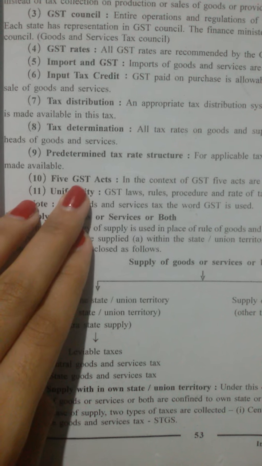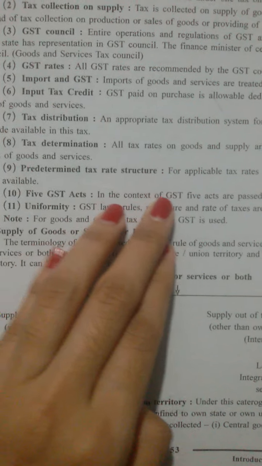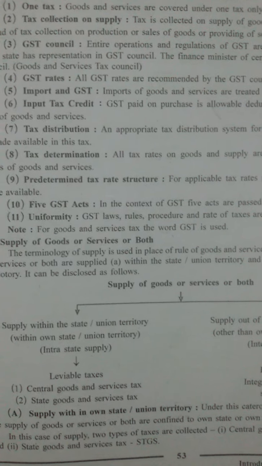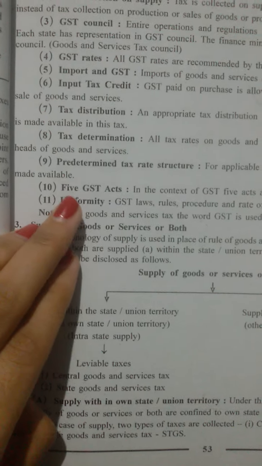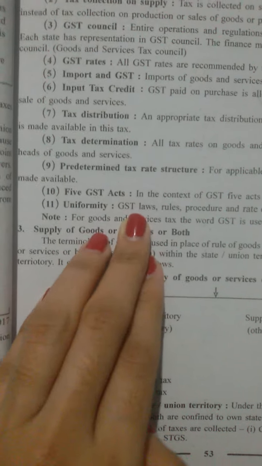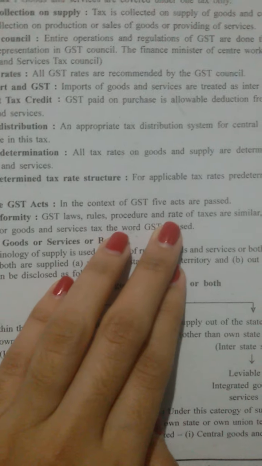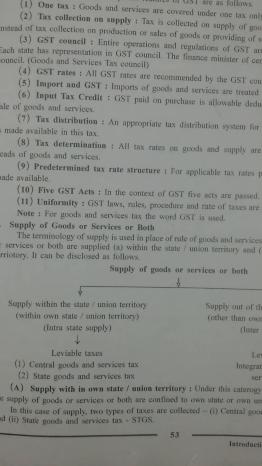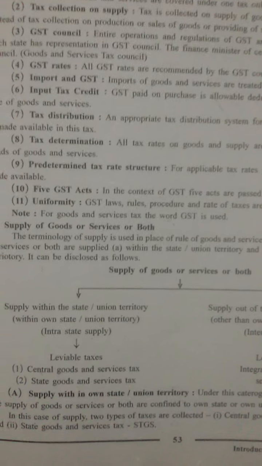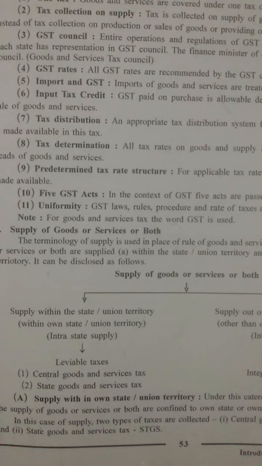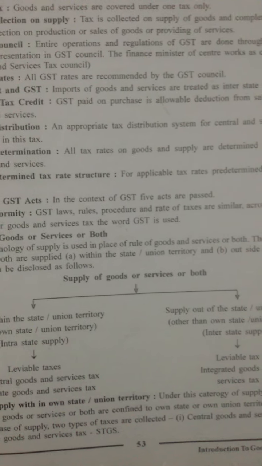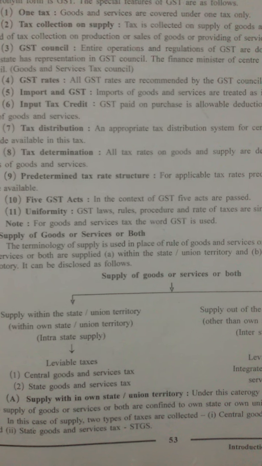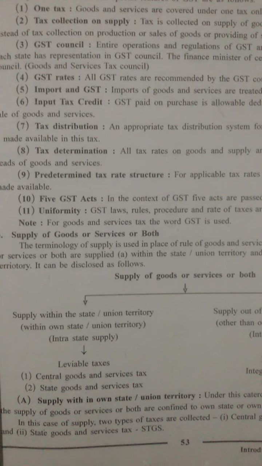Then the 10th one is 5 GST Acts. In the context of GST, 5 acts are passed that we have discussed earlier in the last video. And the last one is uniformity. GST laws, rules, procedures and rates of taxes are similar across the country. So GST performs the uniformity in the country.